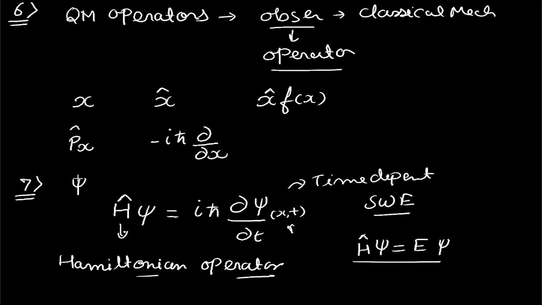And the last postulate says that for a wave function, the solution for the time dependent expression is given by h cap psi equal to iota h cut d psi by dt. So this is the time dependent part of the Schrodinger wave equation, and the time independent is given by h cap psi is equal to E psi. Here h cap is the Hamiltonian operator, also known as the total energy operator, that we have seen in the previous lecture.